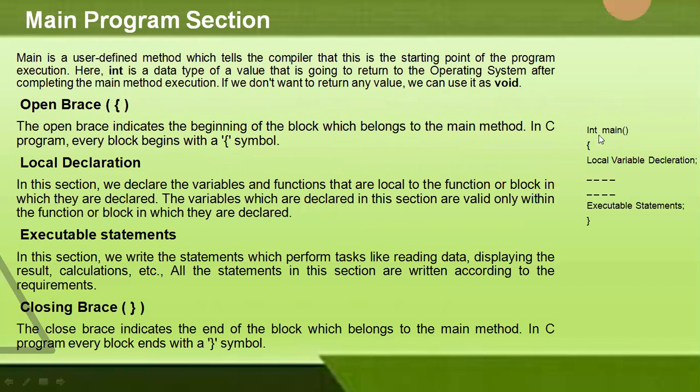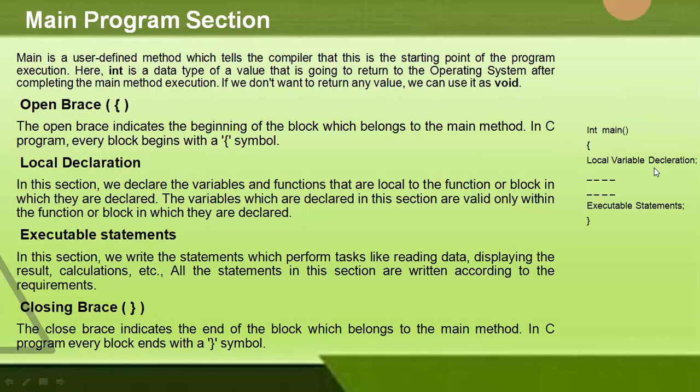Here you can see int main. So here int is the data type of the value that it is going to return to the operating system after completing the main method execution. If we don't write int, meaning if it does not have any return type, then we need to write void here. And the open braces here indicate the beginning of the block which belongs to the main method, and in C every block begins with this particular open brace.